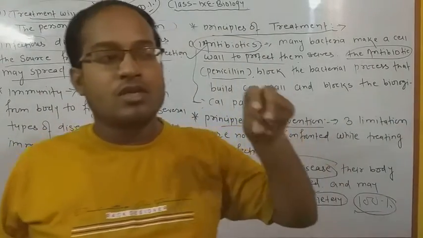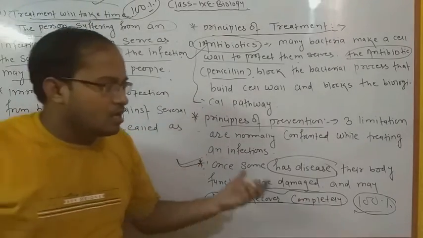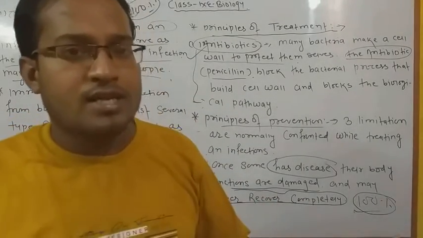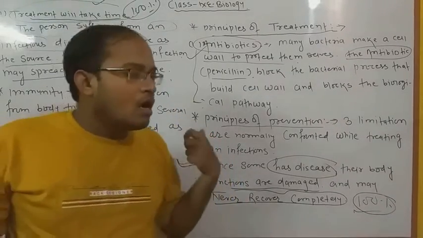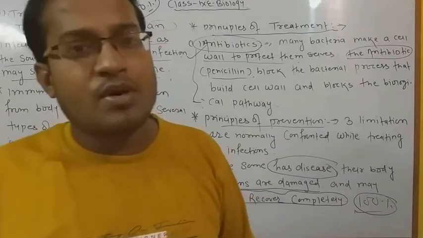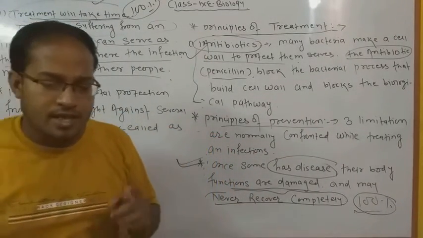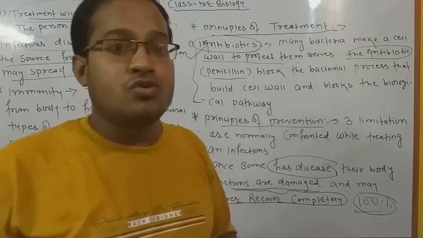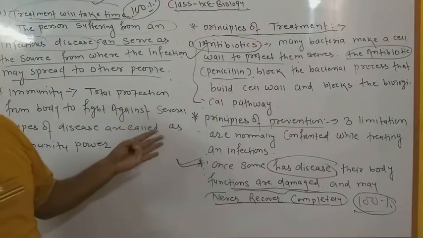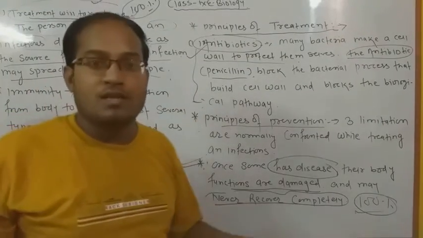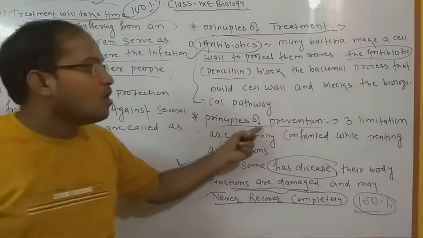It means अगर कोई इंसान किसी भी बीमारी से ग्रसित है, for example common cold, coronavirus, and many more things. If any person is affected by several types of virus, it means their body system will not work properly, and at that time they are capable of transferring their disease from one person to another person. It means from one infected person to one healthy person. So this is a very dangerous thing, and that is the most challenging principle of prevention.